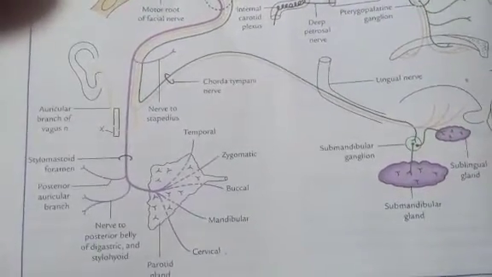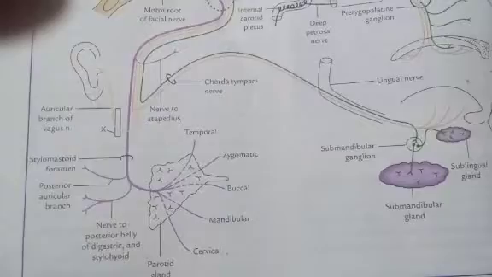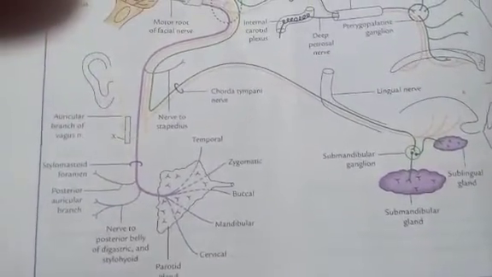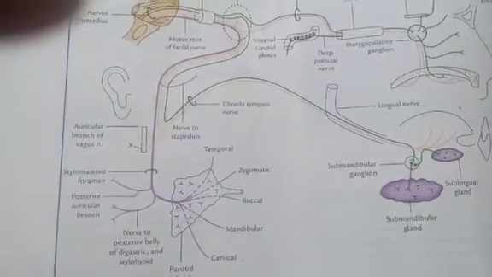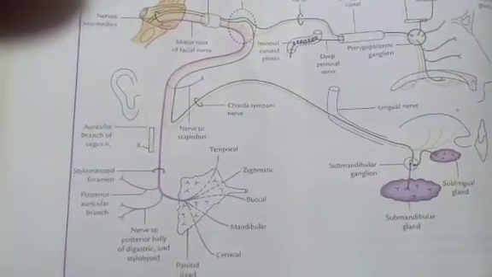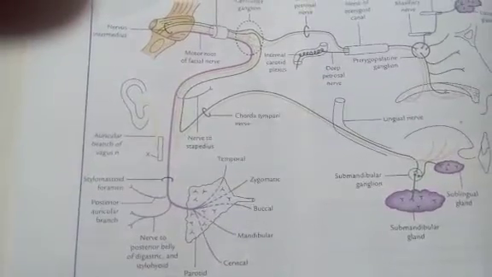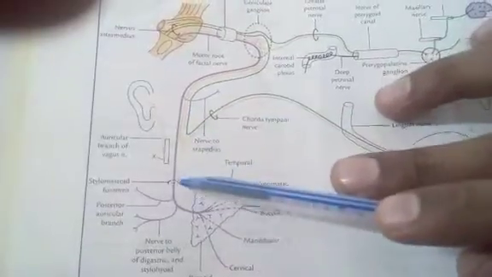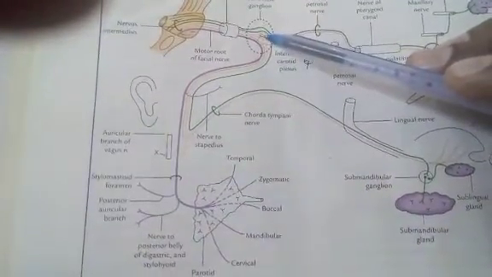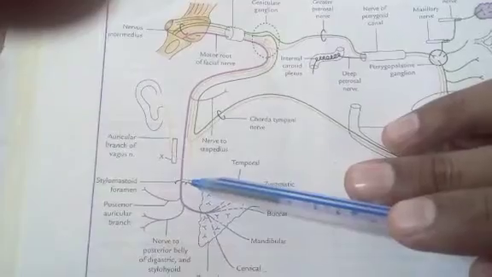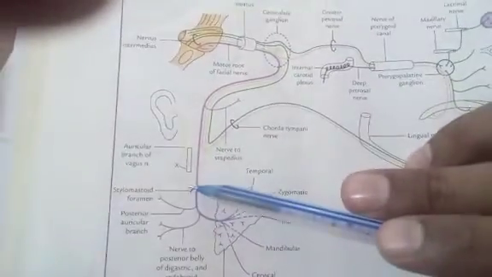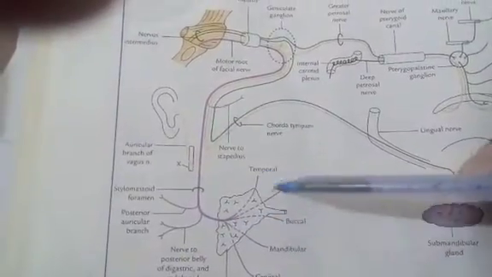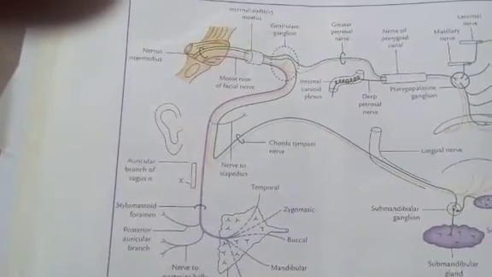Having discussed the introduction, functional components, nuclei, course and relations of the facial nerve, we will now discuss the branches of the facial nerve. We will divide the branches into four parts: the branches which are given within the facial canal, branches which are given after exit from the stylomastoid foramen, terminal branches, and communicating branches.